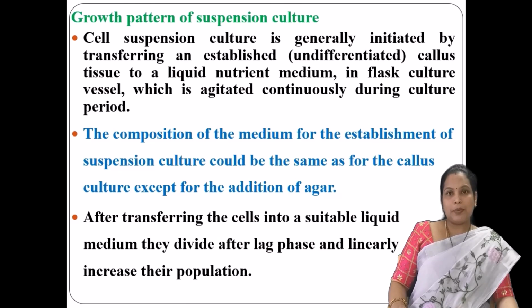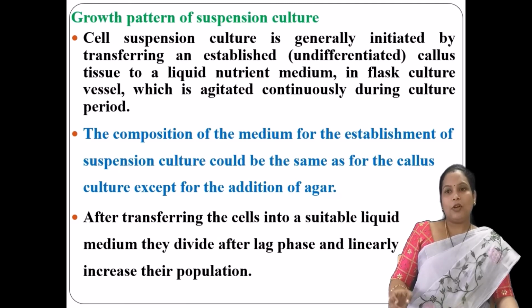The cell suspension culture is initiated by transferring an undifferentiated callus tissue, that is an established tissue, into a nutrient medium in a vessel or a petri dish, and it should be continuously agitated throughout the culture period.